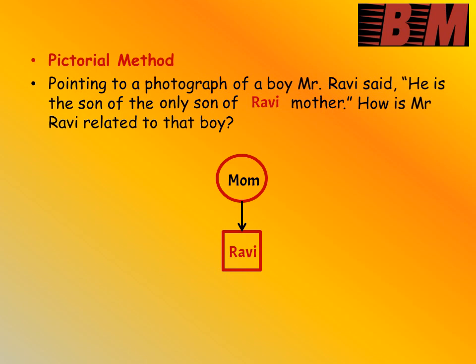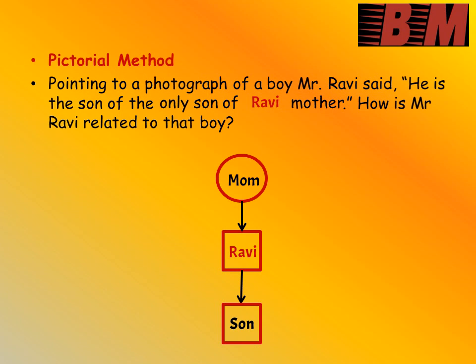And further information given is only son of Ravi's mother. Only son of Ravi's mother is Ravi, as we have done in the picture. And we have to write son of Ravi now. Son of Ravi means we have to write down son below Ravi. And as the son is a male gender, we have to denote within a square. And there is a single generation gap between Ravi and son. We have to represent with a down-sided arrow.